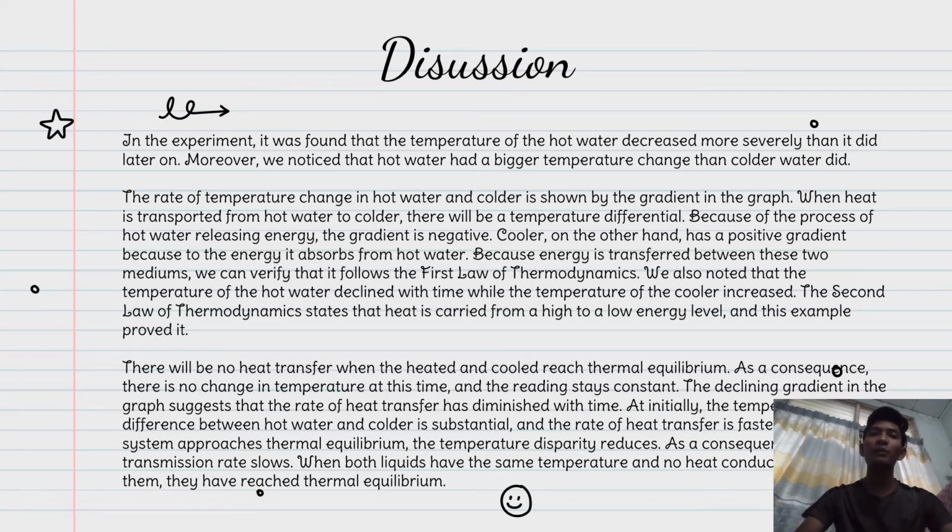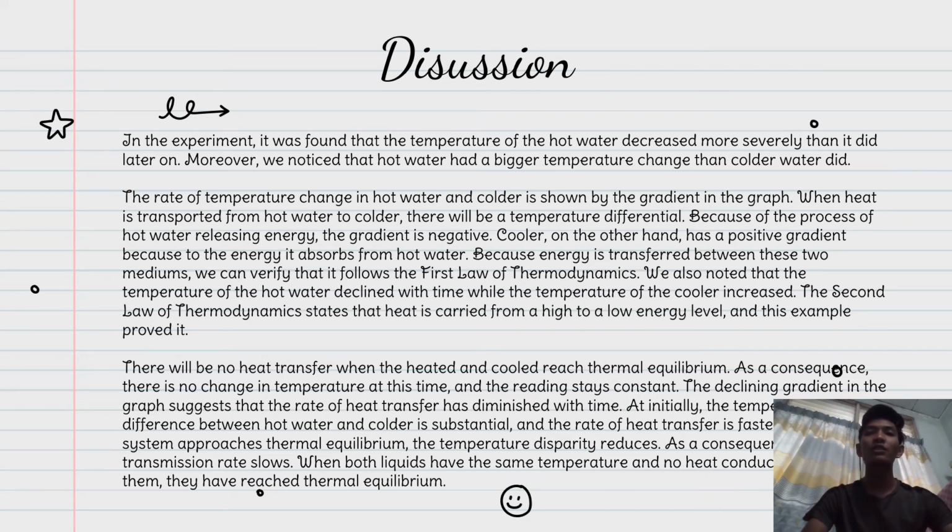Okay, the rate of temperature change in hot water and cooler is shown by the gradient in the graph. When heat is transferred from hot water to cooler, there will be a temperature differential. Because of the process of hot water losing energy, the gradient is negative. Cooler on the other hand has a positive gradient because the energy is absorbed from hot water. Because energy is transferred between these two mediums, we can verify that it follows the first law of thermodynamics.